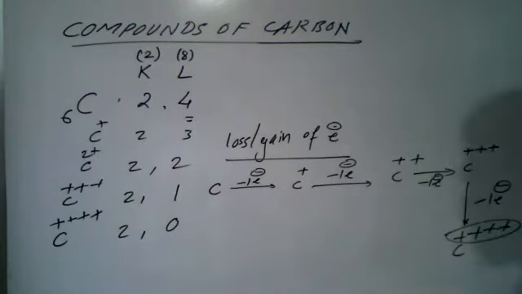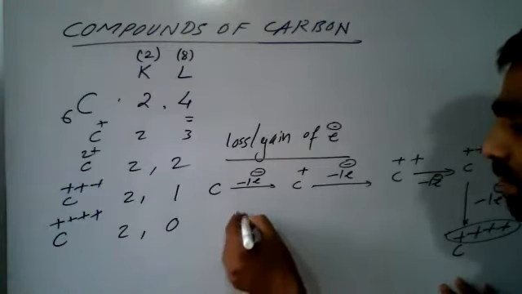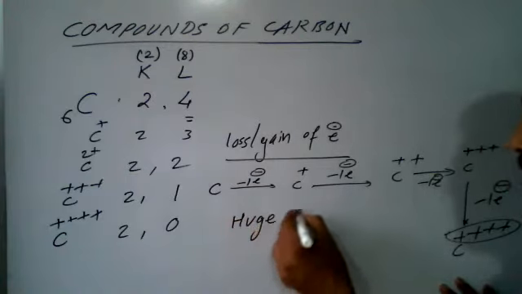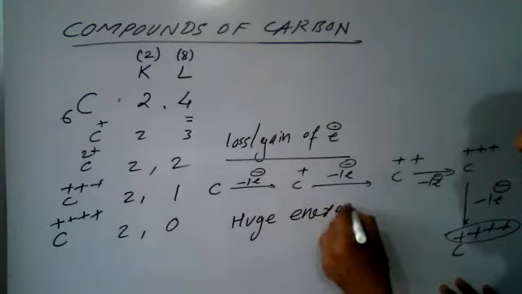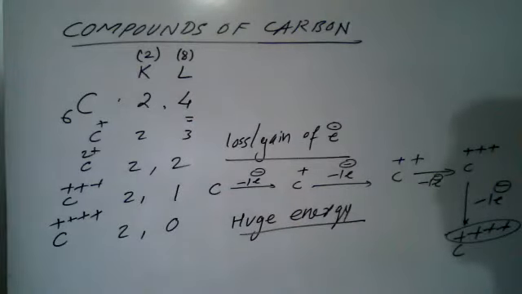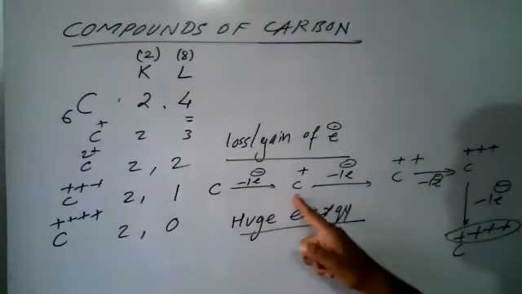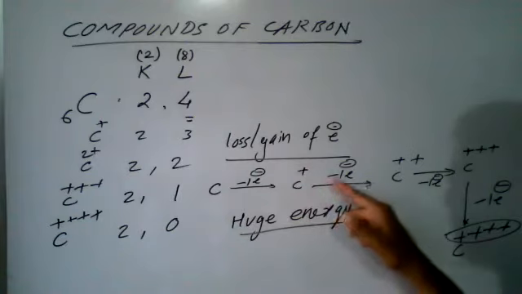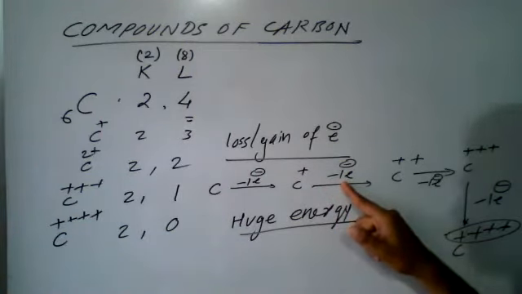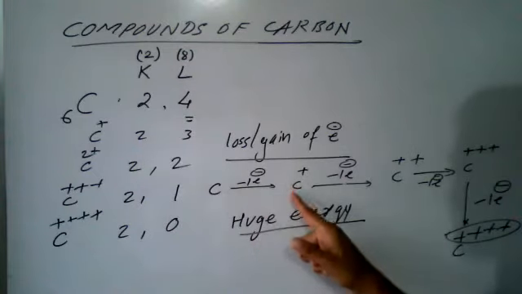Now remember this: as we are removing the 1st, 2nd, 3rd and 4th electron, we should know that to remove an electron, huge energy is required, to push the electron outside this L shell. And the most important point: removing the first electron to get C plus is one thing, but the second electron is a very tough job, because once the electron comes out from the carbon and the carbon becomes carbon positive,